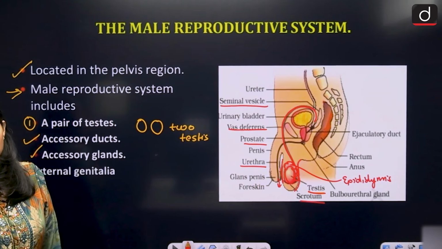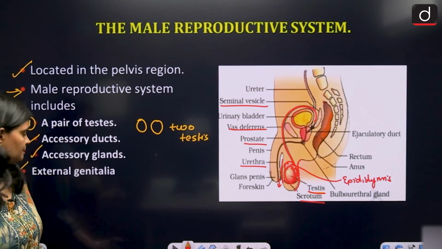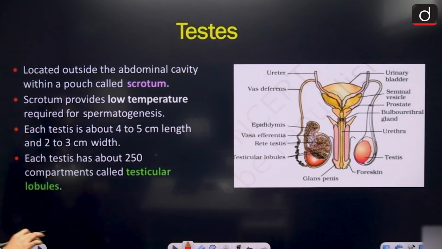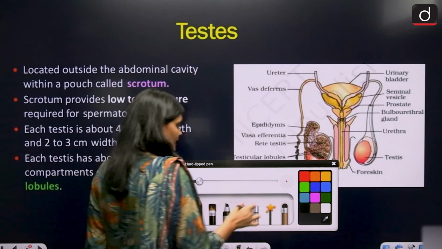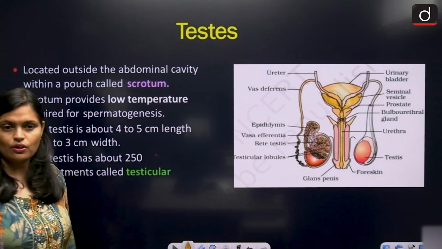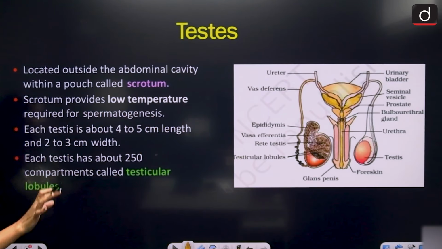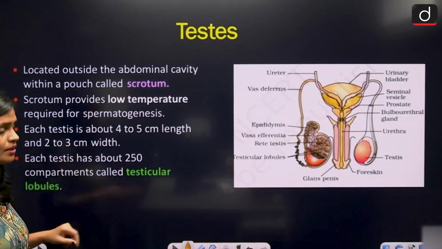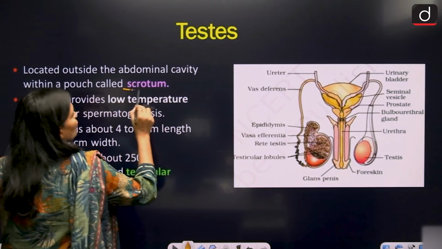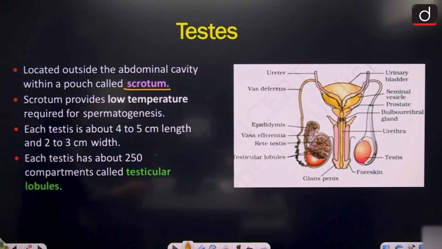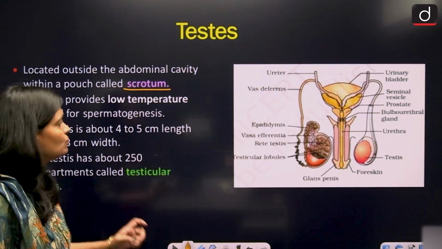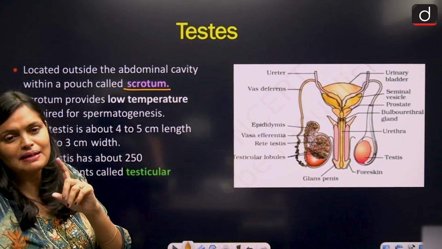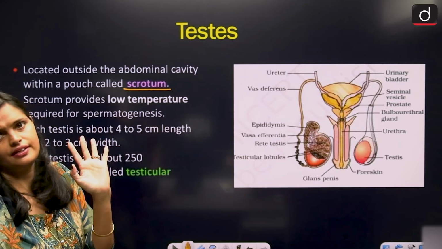Okay, so now just see their functions one by one. Let's begin with the testis first. Testis is located outside the abdominal cavity, as I already discussed. Where is it present? It is present outside the abdominal cavity, within a pouch called scrotum. So it is located outside the abdominal cavity in a bag-like structure called scrotum, we have already discussed.